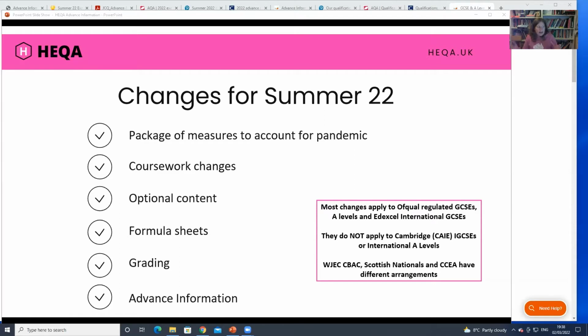So if you're looking at doing past papers, looking at those grade boundaries and trying to get an idea of where you sit, the safest thing to do is to look at 2019 and say, if I look at 2019, then this year there should be a little bit of a safety cushion on that. So you can consider yourself maybe half a grade or just that little bit more comfortable than a 2019 boundary. But don't necessarily look at a 2020 boundary or a 2021 and think that that grading is going to be the same, because it will probably be a little bit harder to get those grades this year than it was during the November exams.